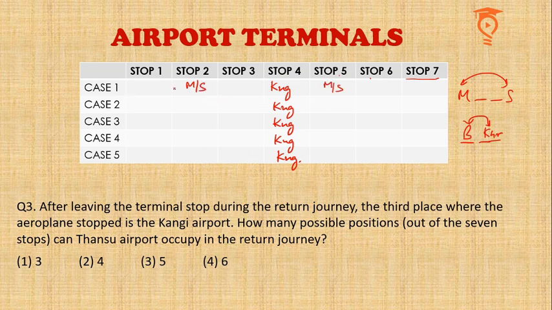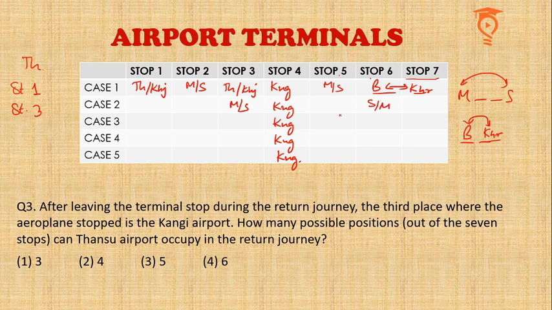So we are going to take Mantu and Sindh as stop number 2 and 5. So clearly Barangal and Khurshi have to be at stops number 6 and 7. Therefore Thansu and Khajuraho have to be stops number 1 and 3. So for Thansu, there is stop number 1 possible, stop number 3 possible for this case. Okay, now if Mantu and Sindh are at stops 3 and 6, then Barangal and Khurshi have to be at stops 1 and 2, and for that matter Thansu and Khajuraho have to be at stops 5 and 7. So stop 5, stop 7, and there is nothing else that you could do.